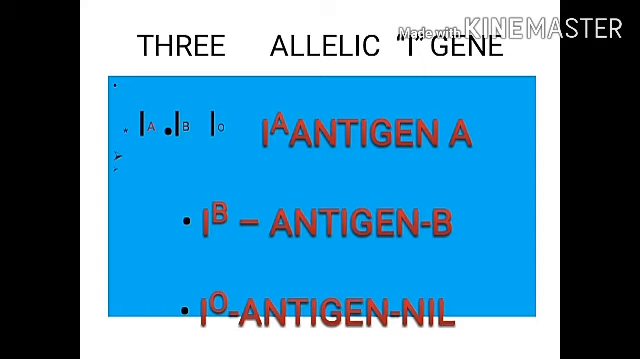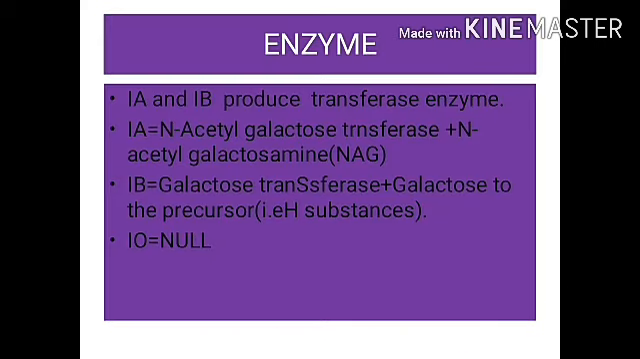IA specifies the A antigen. IB specifies the B antigen. IO is not having any antigen. So according to the presence of antigen, the alleles are classified.